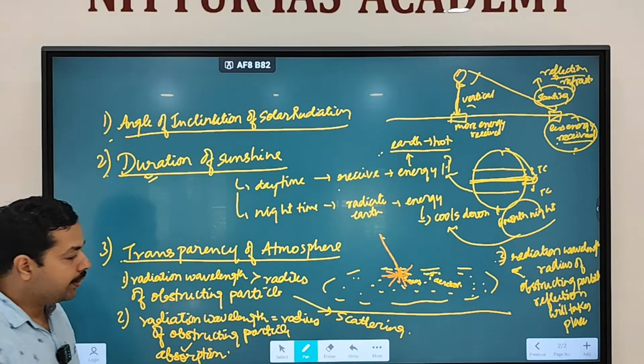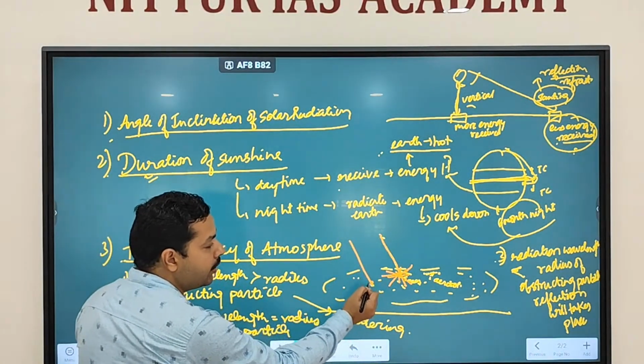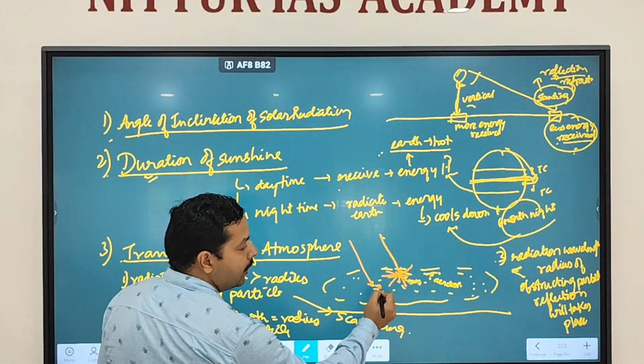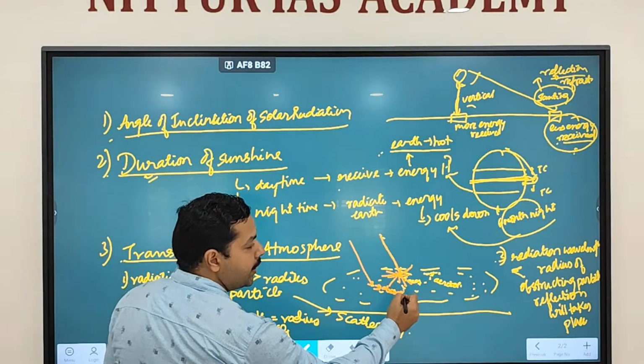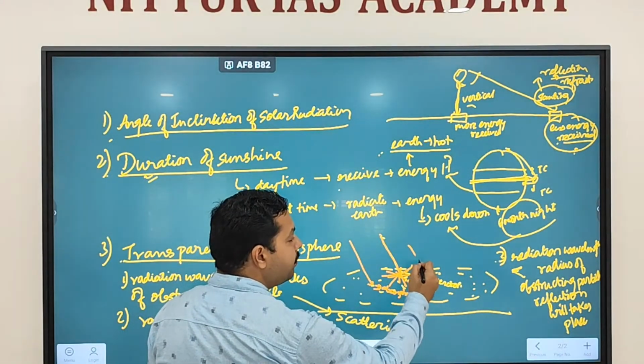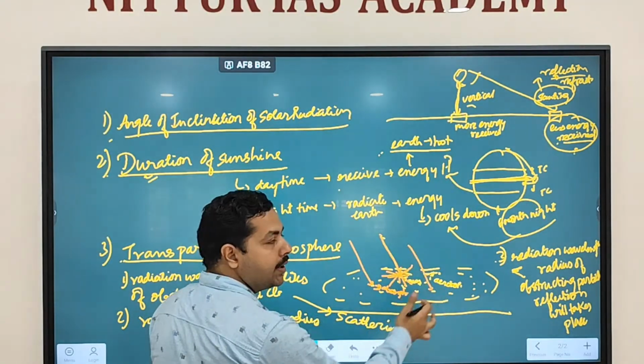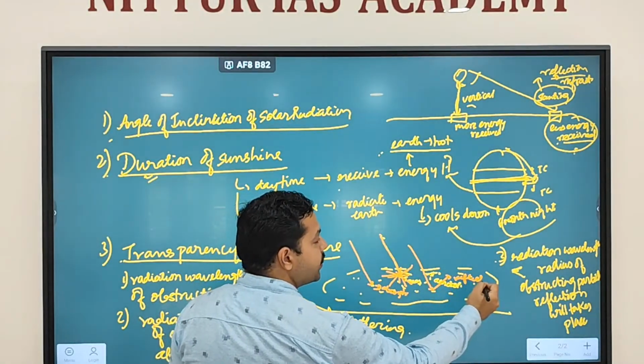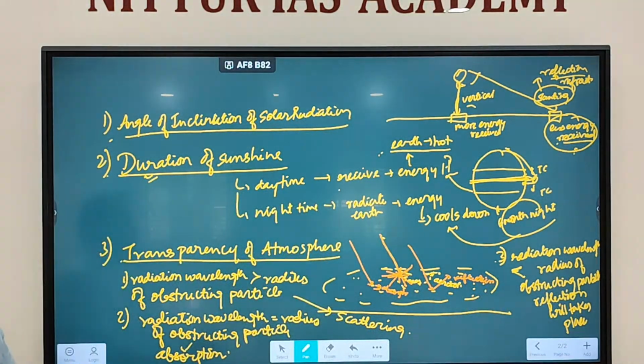Clear? Now if radiation encounters obstructing particles which are equal in size, then what will happen? Absorption will take place. And if it encounters a particle whose radius is bigger than this, then what will happen? Reflection will take place. So these phenomena take place in the atmosphere. Fine. So either absorption or scattering or reflection.